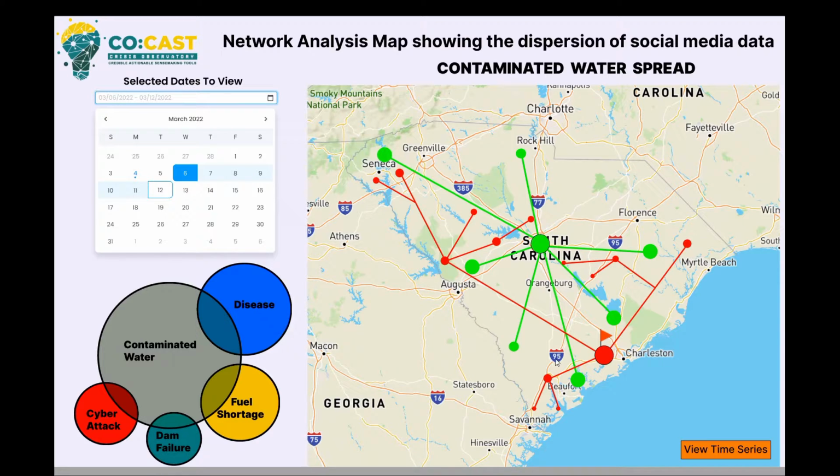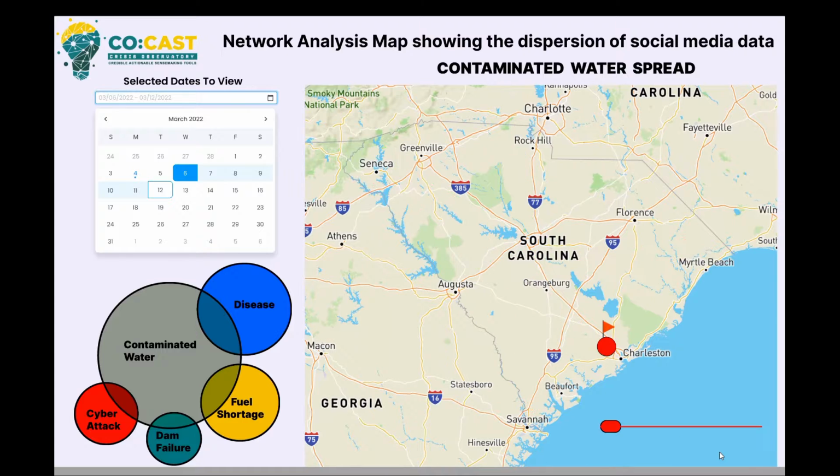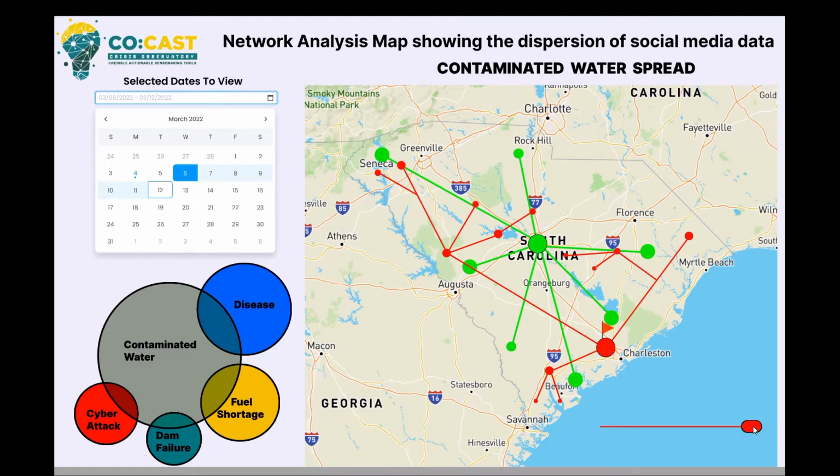What you would see would be a depiction of how that information has spread in the local area, and you could also view a time series depiction of how that information spread, starting at a local potential epicenter, and how it then spread to other parts of the community. What Eric could also do is overlay other information cascades as well to see how that spread.